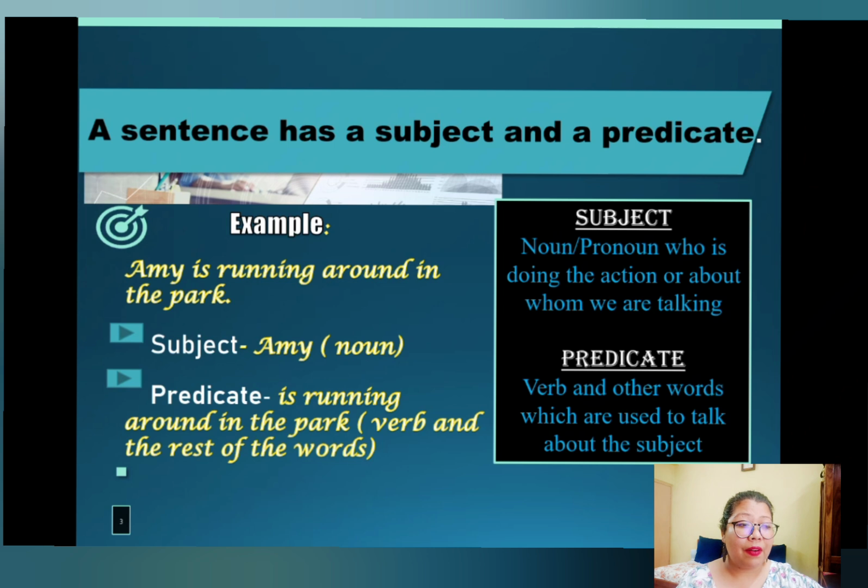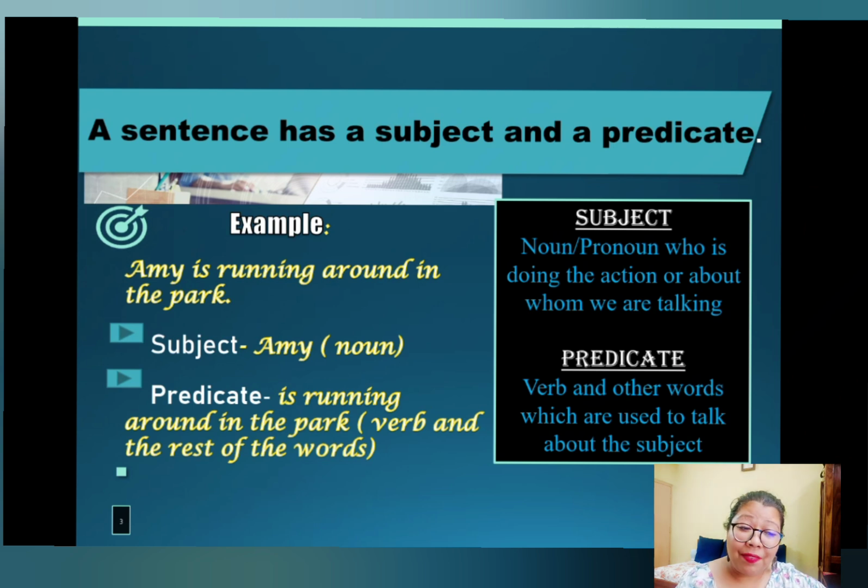Okay, let's take an example here. Amy is running around in the park. So the subject here is Amy. Now the predicate here is running around in the park. So the verb as well as the rest of the sentence, including a noun. If you can see here, there is a noun, park. Park is a noun, name of a place.